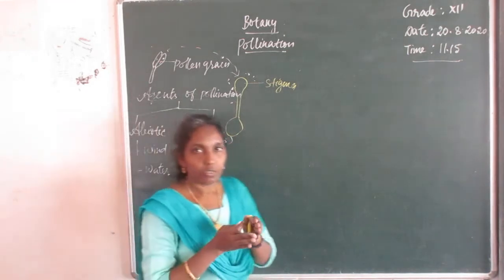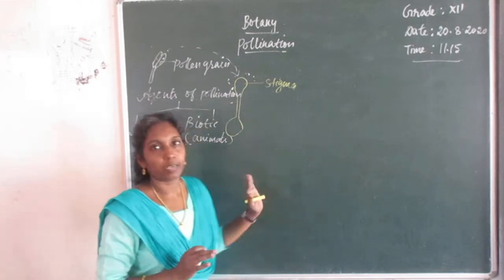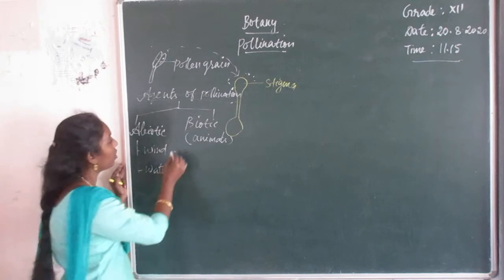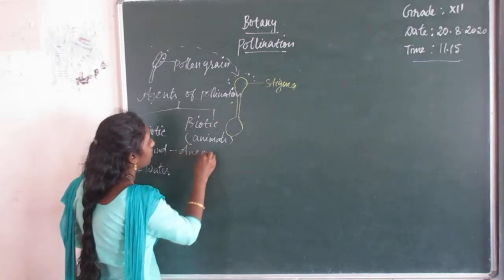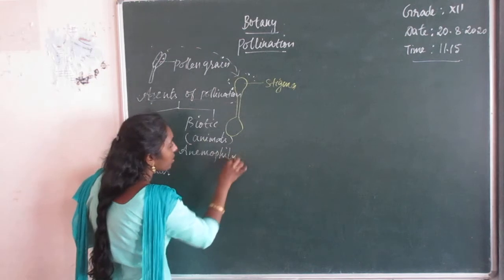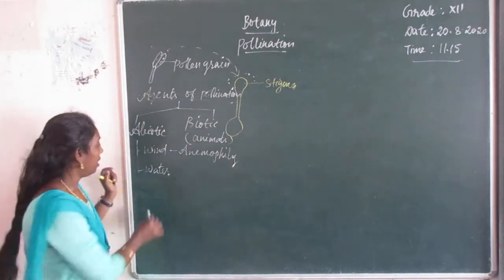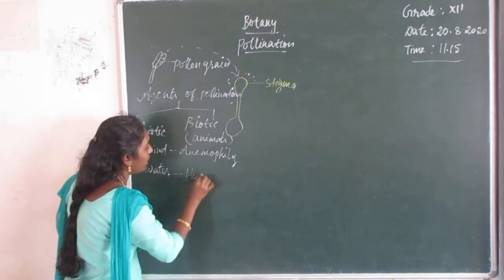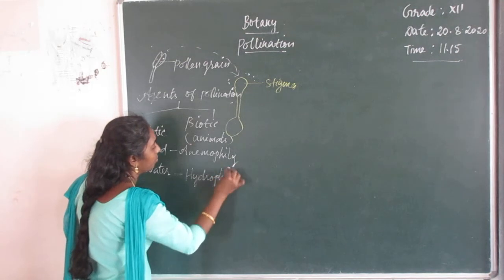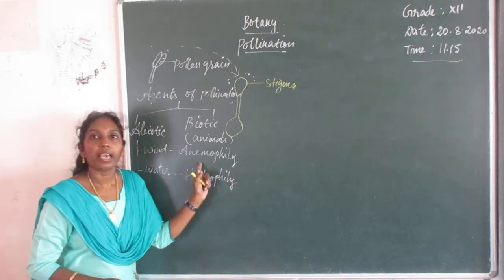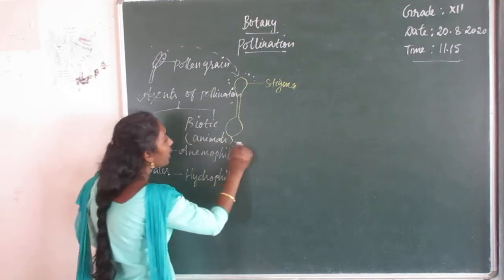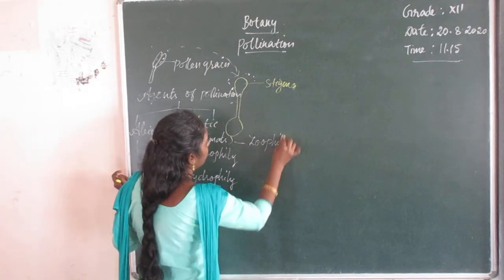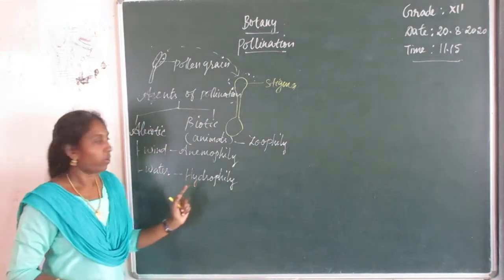So today we are going to discuss in detail about these three types of pollination, which is wind pollinated flowers are called as anemophilous. So the process is called as anemophily. The water pollinated flowers are called as hydrophily. And the animal pollinated flowers are termed as zoophily. Let us see one by one.